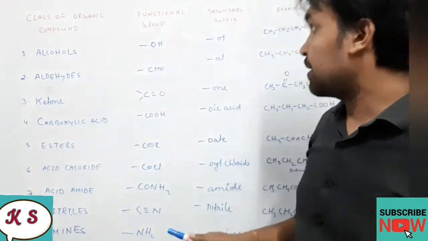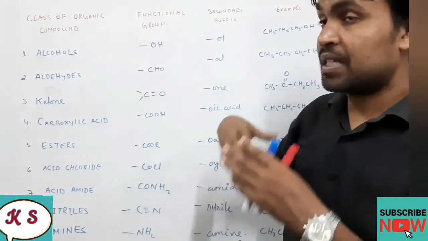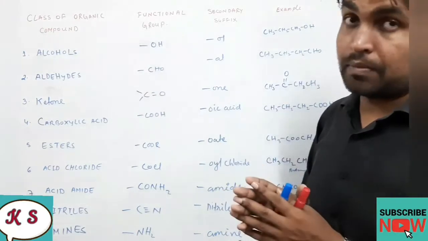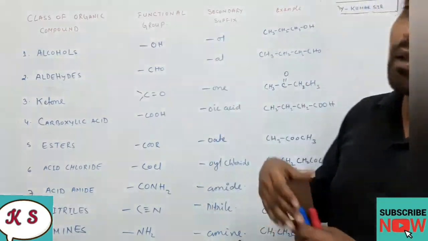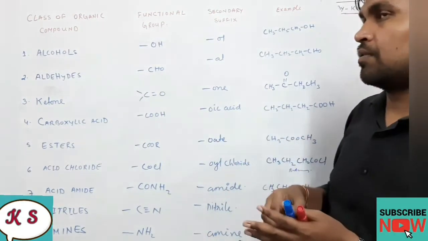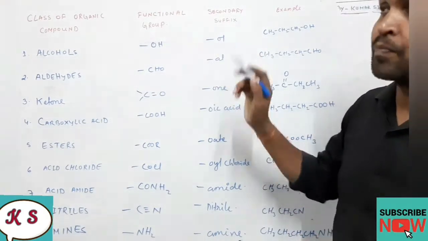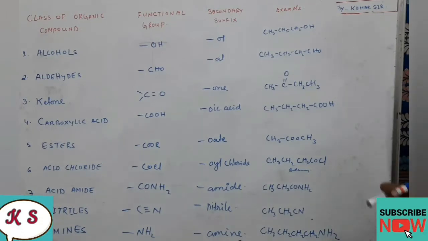We have listed it here. And if a particular class of organic compound is present, if this functional group is present in the compound, then what will be the secondary suffix at the end of the name that we should add? That one I have also written here, with an example so that you can understand easily.